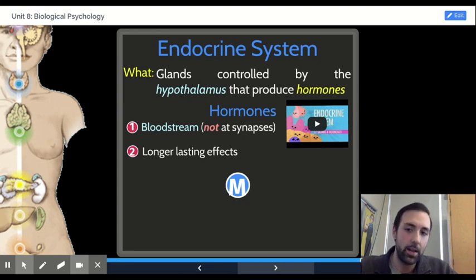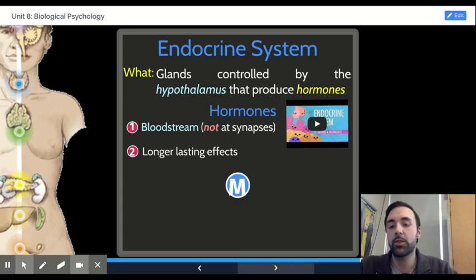This isn't an anatomy class, so we're not going to get too in-depth into the various systems throughout the body. However, we do need to talk about at least 2. The nervous system, which we talked about in 8.5 and 8.6, and really, quite frankly, at the beginning of the unit with the simple structure of the neuron. But we also have to talk about the endocrine system.